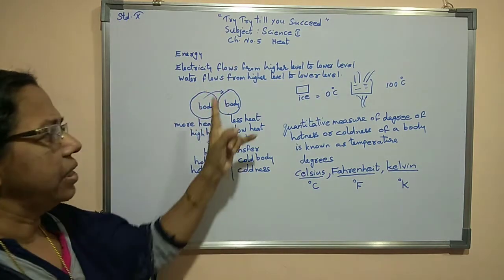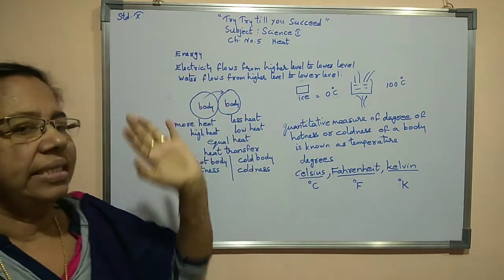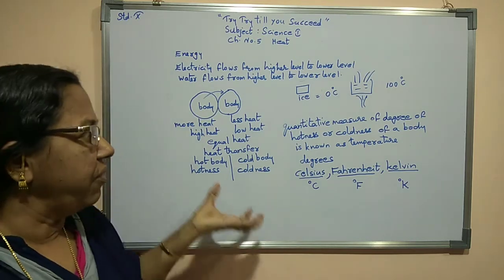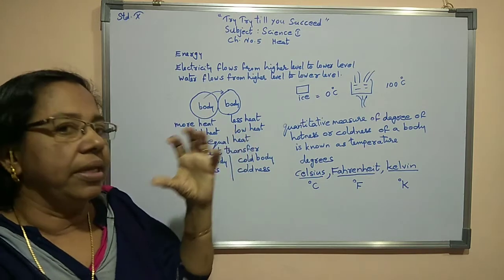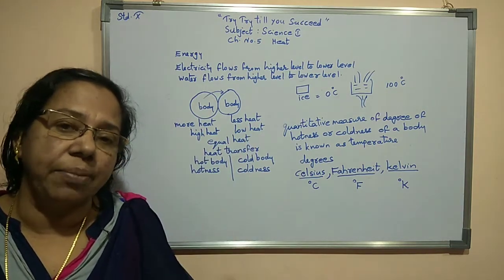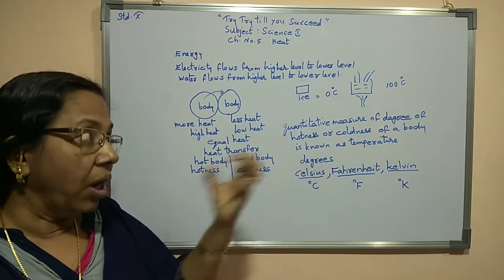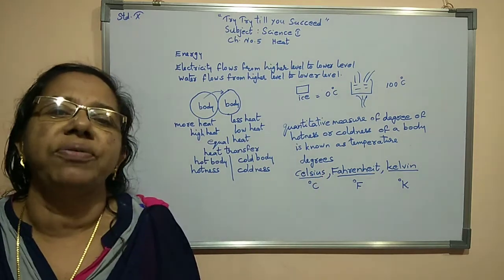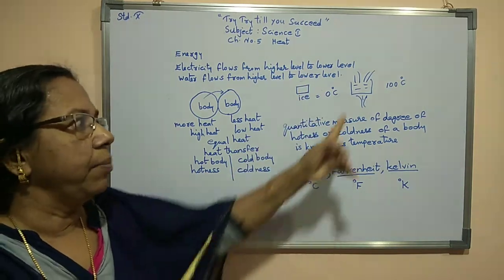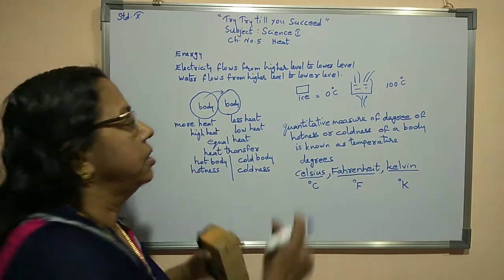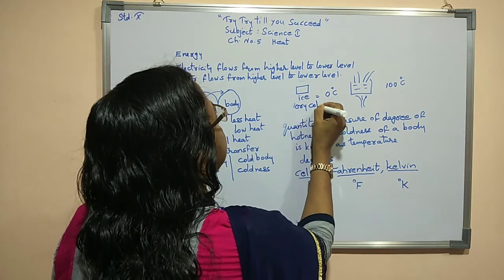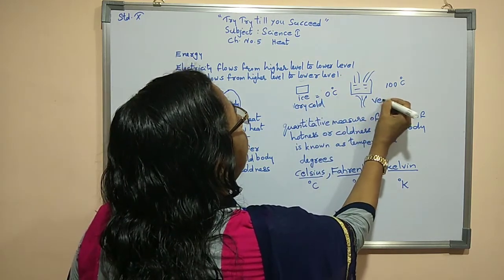We studied two things, one is heat. Heat is a form of energy. The more heat we supply, the hotter the body will become. If we remove more heat from a body, the colder that body will become. Ice is very cold, and at the same time boiling water is very hot.